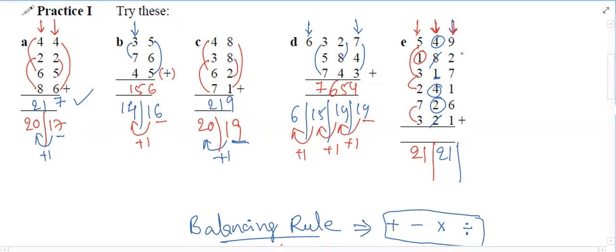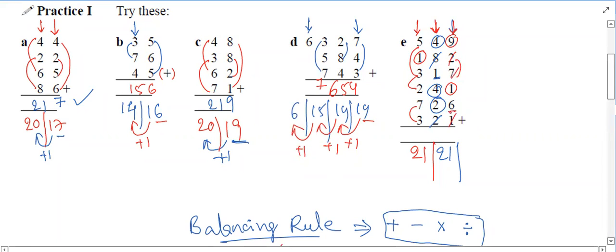9 plus 1 is equal to 10. Okay. 7 plus 2 plus 1 is equal to 10. And remaining 6. So 10 plus 6 is equal to 26. Right.